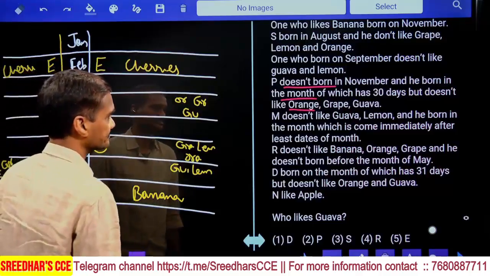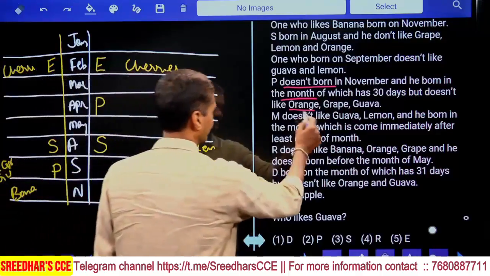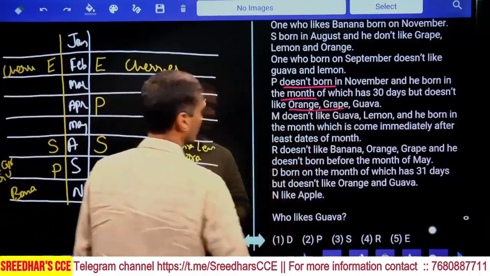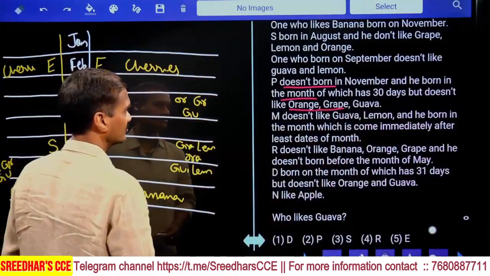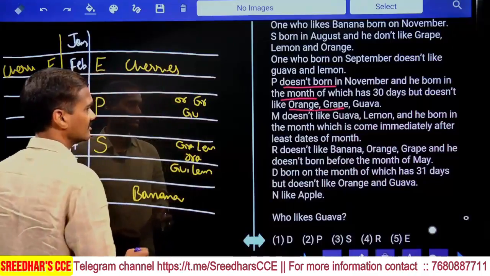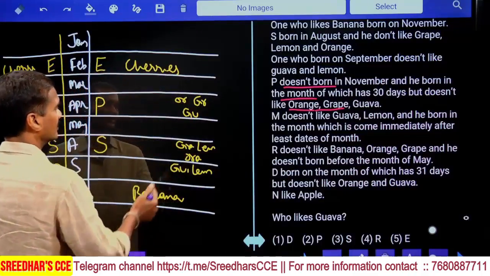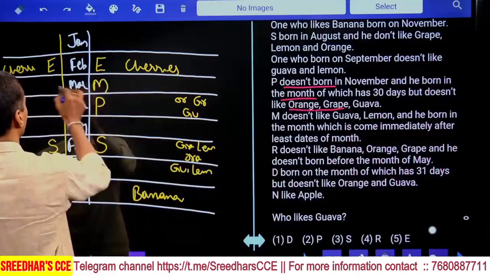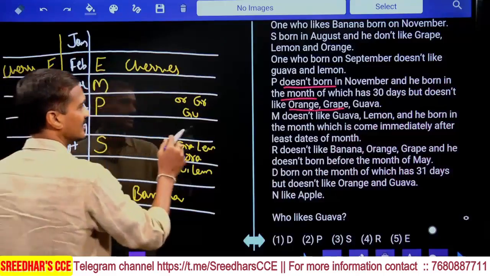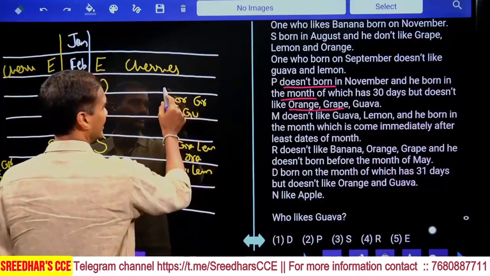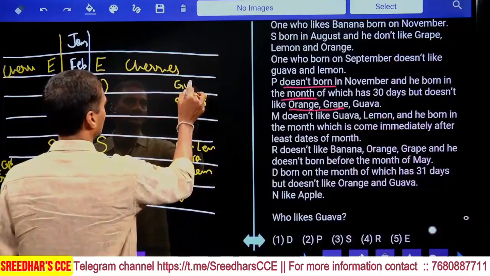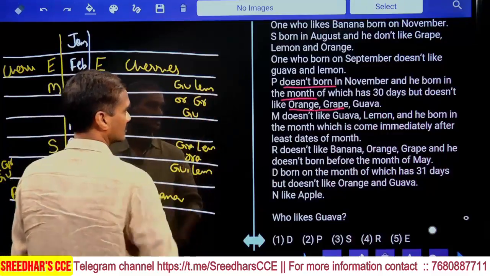And next one: M does not like guava and lemon, and he was born in the month which comes immediately after the month with the least number of days. That means M must be in the month of March. M is in March, and M does not like guava and lemon. Now guava is ruled out, and lemon is also ruled out.